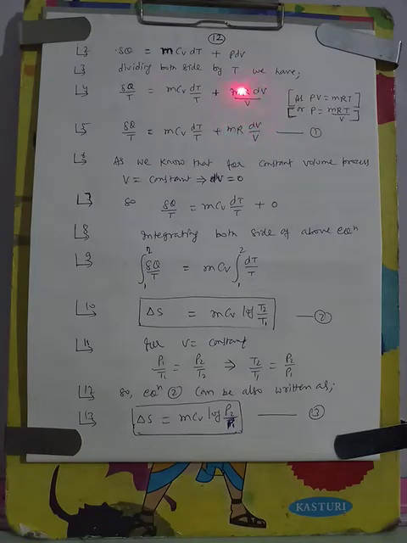So finally we will get mR dV by V. So this equation will turn into this form.